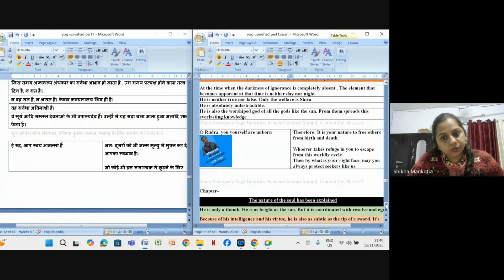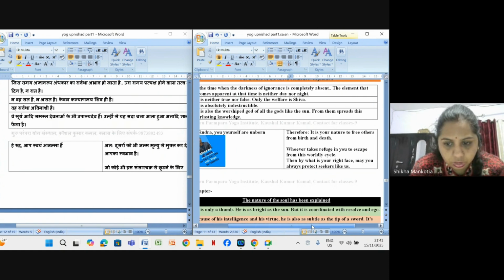everlasting knowledge. So, O Rudra, you yourself are unborn. Therefore, it is your nature to free others from birth and death. Whoever takes refuge in you to escape from this worldly cycle, by your right face, may you always protect seekers like us. So these are the prayers from the seekers, right?